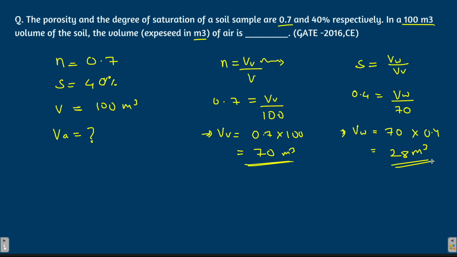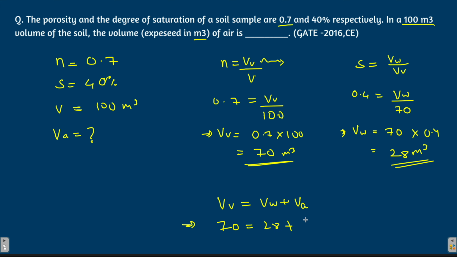So now we know the volume of voids, we know the volume of water. From the basic concepts, we know that the total volume of voids consists of volume of water plus volume of air. If you don't know these concepts, again go to soil mechanics concepts. So volume of voids we know it's 70, volume of water we know it's 28.